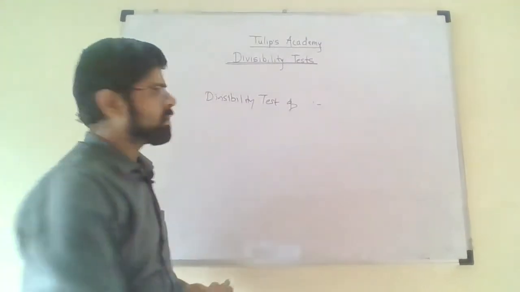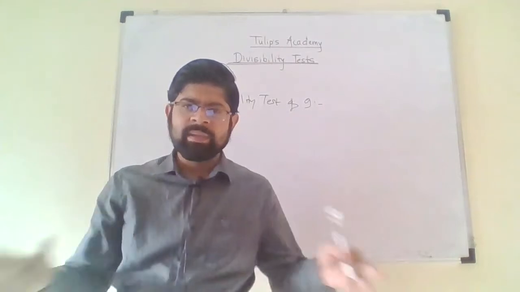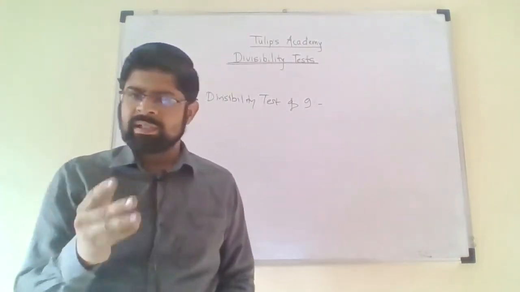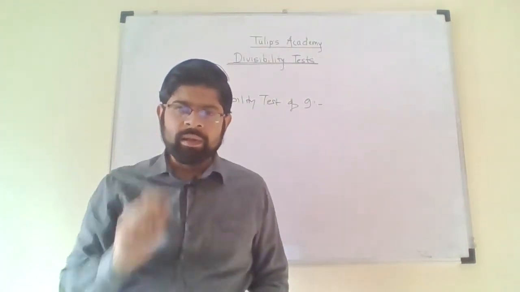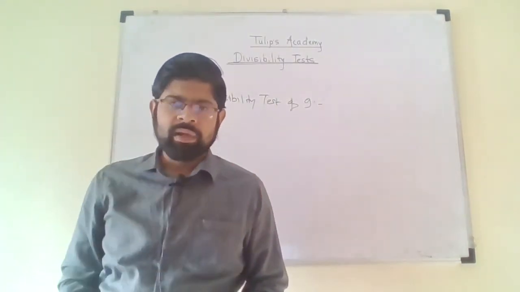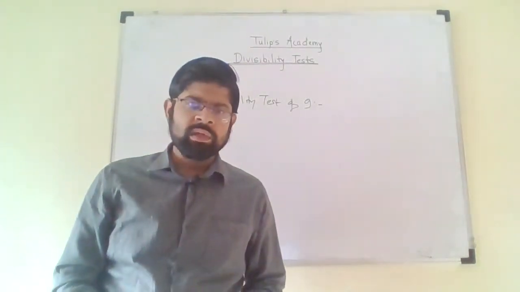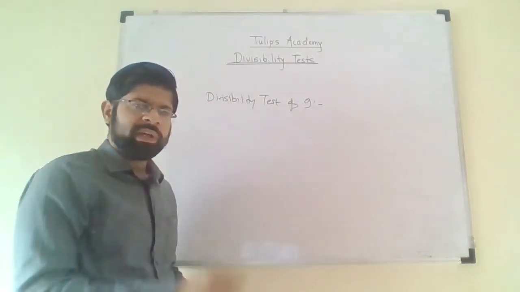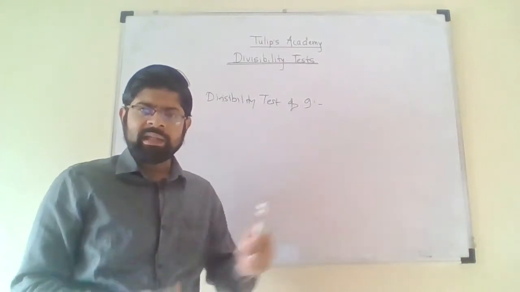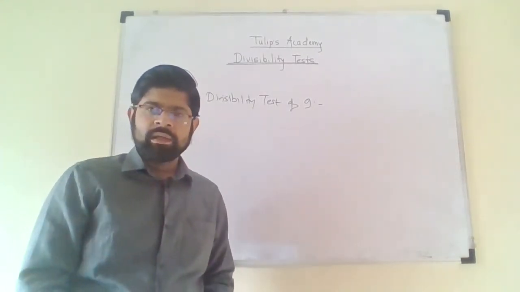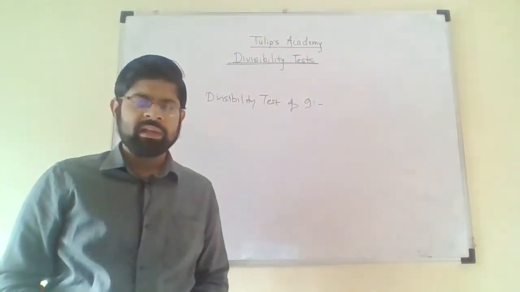Divisibility test of 9. Okay, now my friends, this divisibility test of 9 is exactly similar to the divisibility test of 3. Very simple. What is the divisibility test of 3? We add all the digits and we get a certain number. If that number is divisible by 3, then the entire number will be divisible by 3. Exactly the same test is applicable for 9 also. If we are given a number, we take the addition of all the digits of the number, and we get a certain number. If that number is divisible by 9, then the entire number is divisible by 9. That's it. So if you remember the divisibility test of 3, then it's not at all difficult to remember the divisibility test of 9. It's very easy.